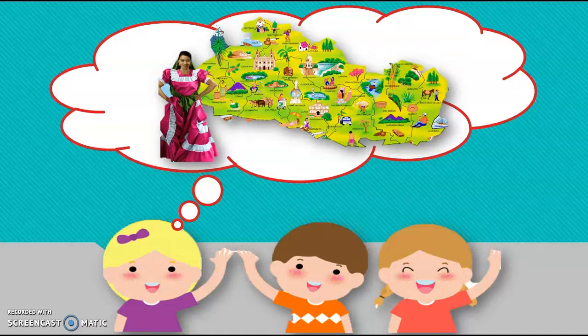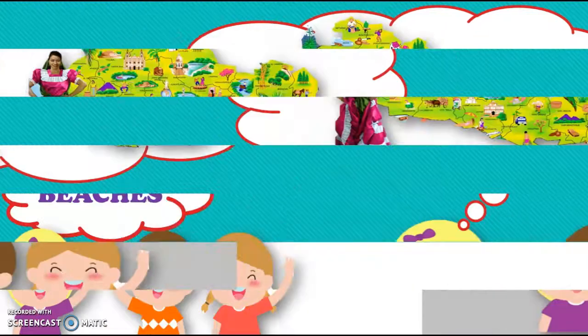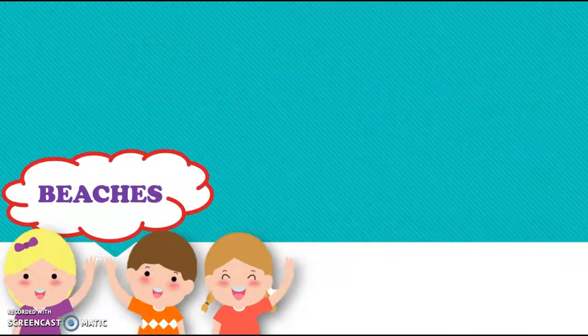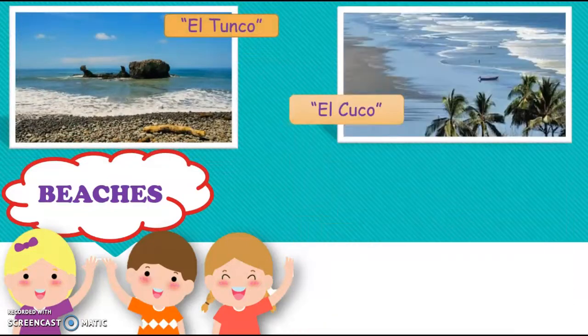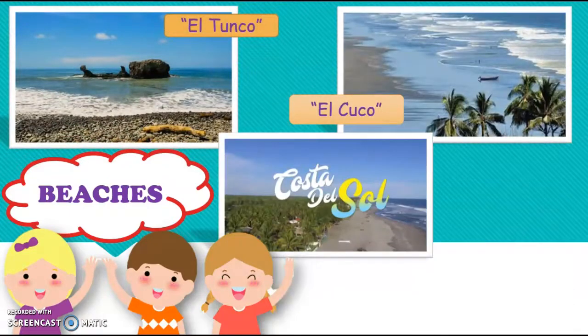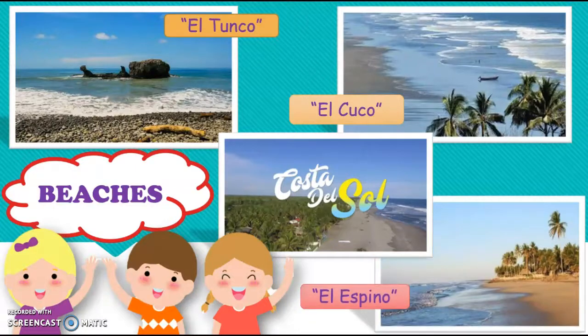So now that we have an idea of what our map looks like, we are going to learn 5 different vocabulary words related to the topic. The first vocabulary word is beaches. Please repeat the word after me. Beaches. Great. Some examples of beaches are El Tunco, El Cuco, Costa del Sol, and El Espino.